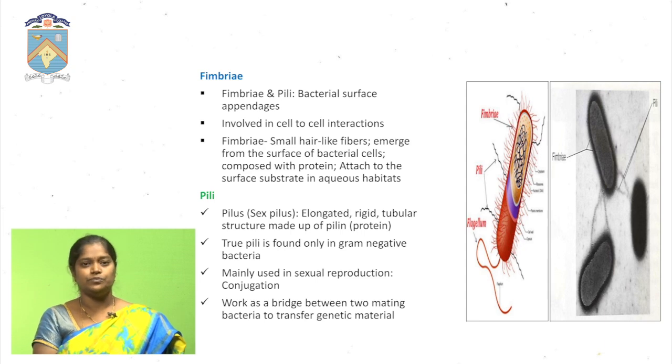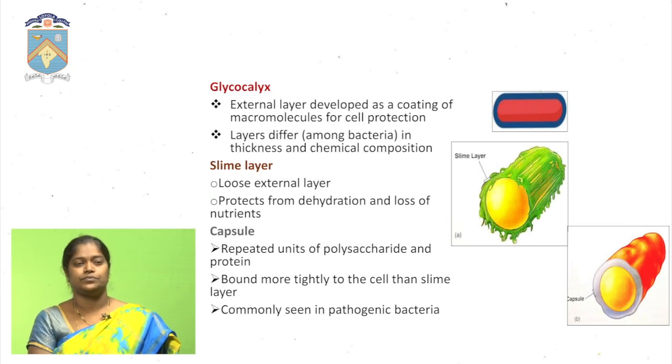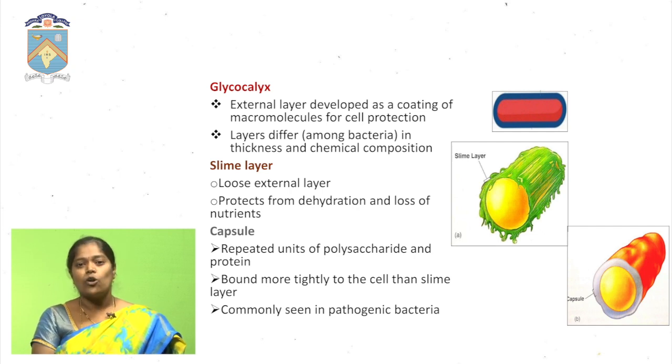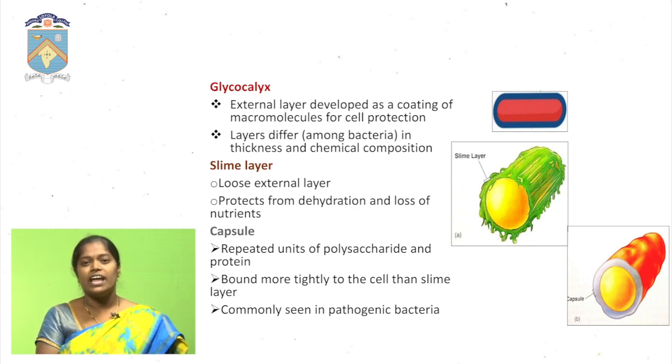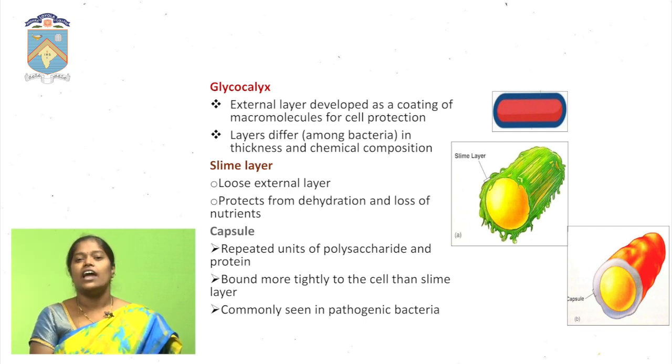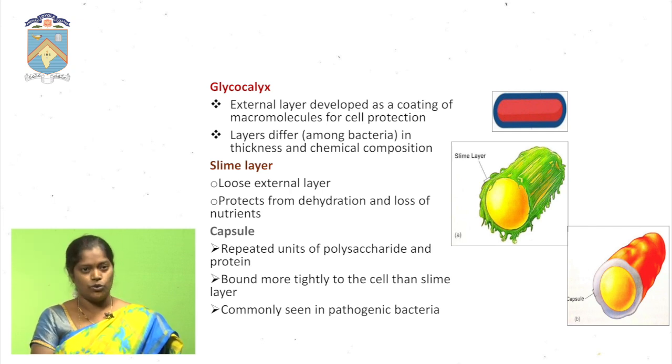Next, coming to glycocalyx. Glycocalyx is an external appendage of the bacterial cells. It protects the cells in some cases. Next, coming to the slime layer. The slime layer is loosely attached to the outermost layer of the bacterial cell. Its main function is to protect the cell from dehydration and loss of nutrients.